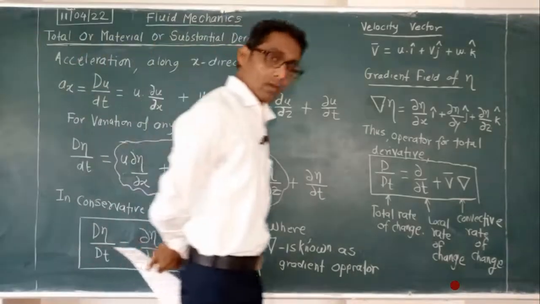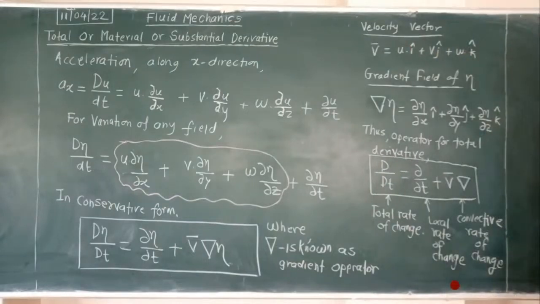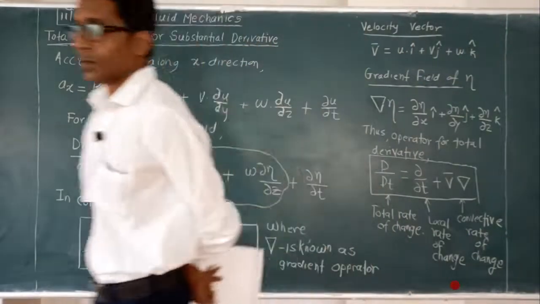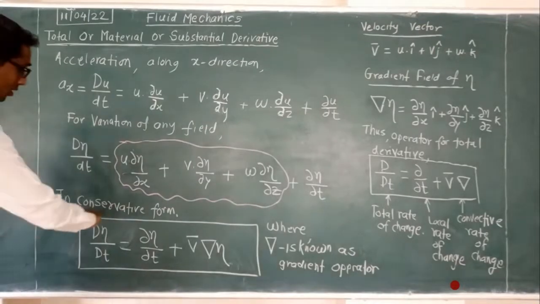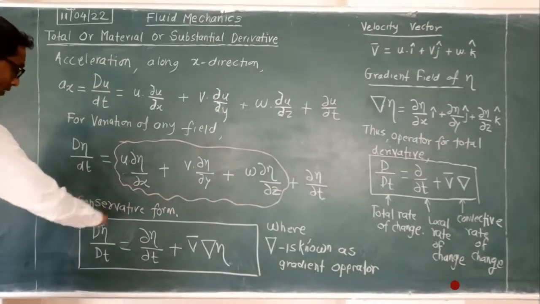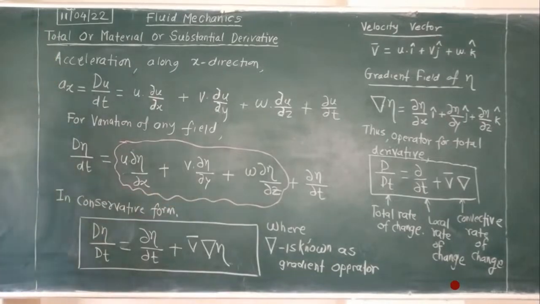Now we will take help of this mathematical treatment to solve the problem. This we have seen for the conservative form. There is one more form, called the non-conservative form, that we will see.